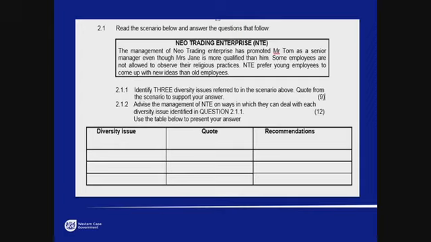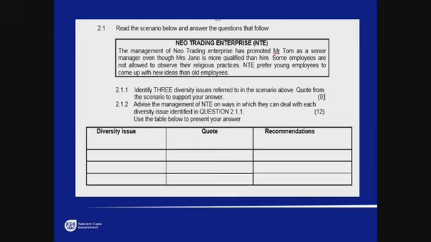It says 2.1.1, identify 3 diversity issues referred to in the scenario above and quote from the scenario to support your answer. So grade 12s here, there are 2 parts to this question. The first part of the question is identify 3 diversity issues. And the second thing that you have to do is quote from the scenario to support your answer. Okay, and you'll see it's worth 9 marks, and I'll explain how those 9 marks are allocated to you now.